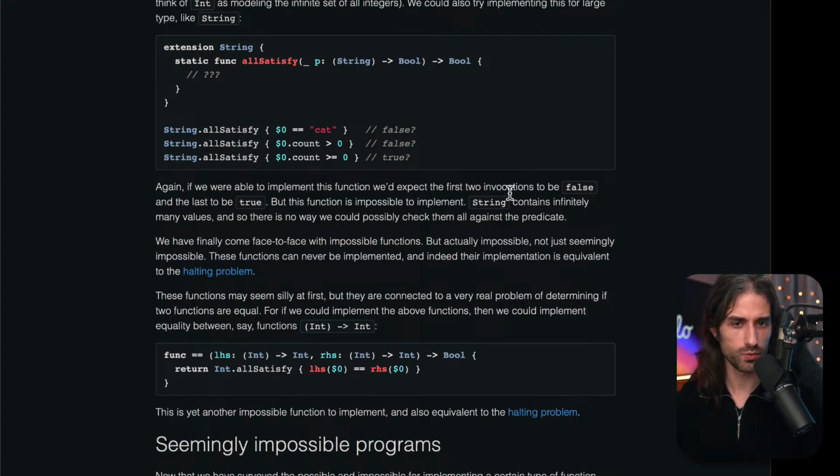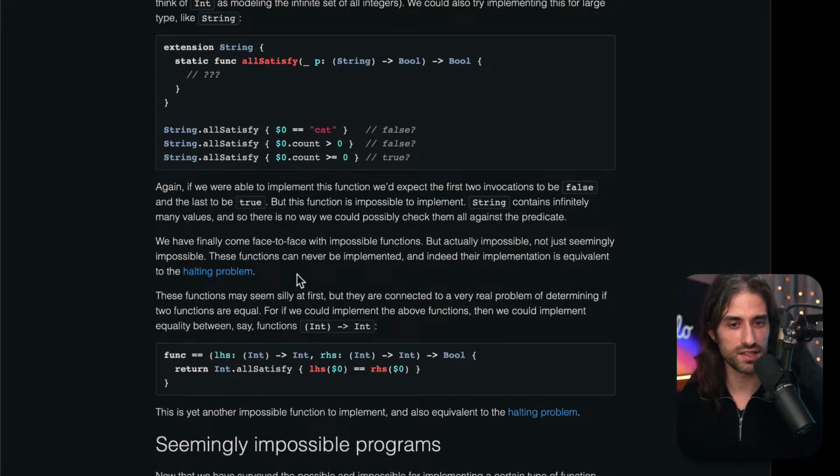Again, if we are able to implement this function, we'd expect the first invocation to be false and the last one to be true, but this function is impossible to implement. String contains infinitely many values, and so there is no way we could possibly check them all against the predicate. And here it's even worse than for int, because a string is not bounded in its length. So a string can have more than 64 characters, whereas an int is limited to 64 bit digits. We have finally come face to face with impossible functions, but actually impossible, not just seemingly impossible.